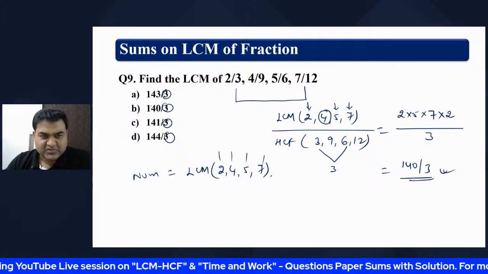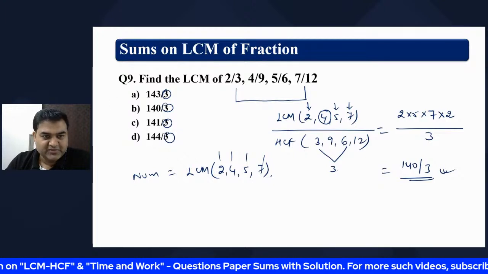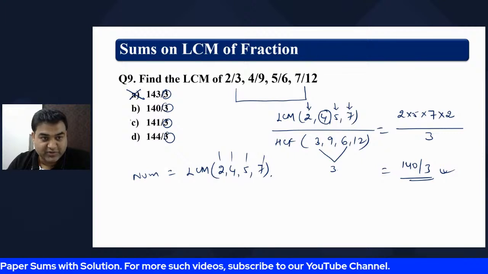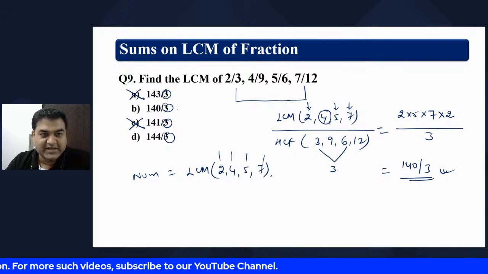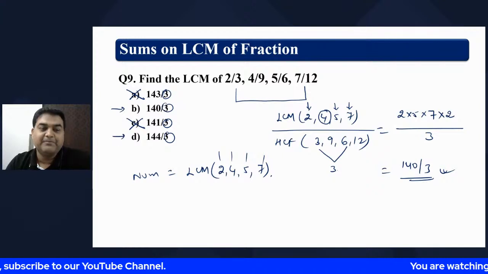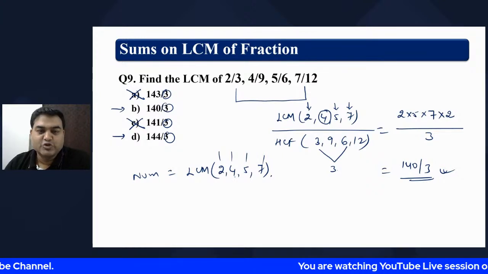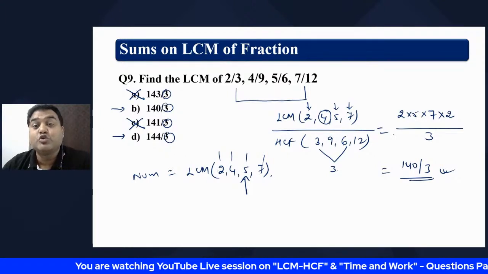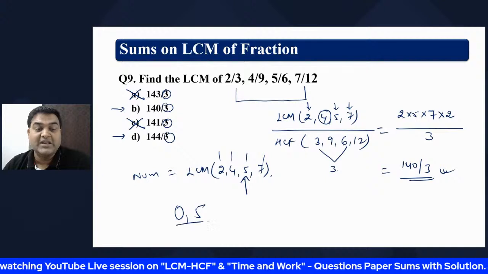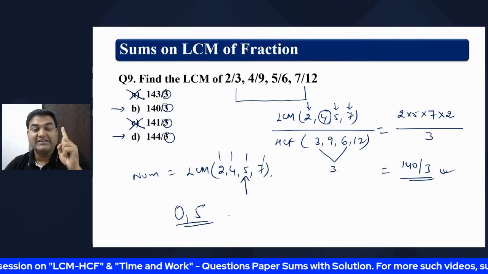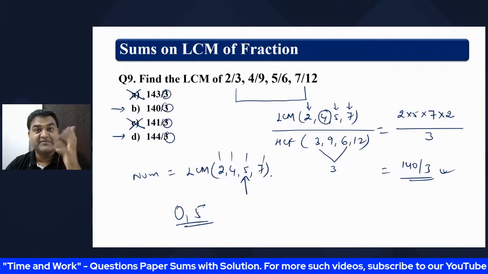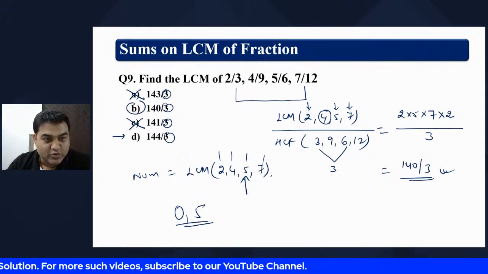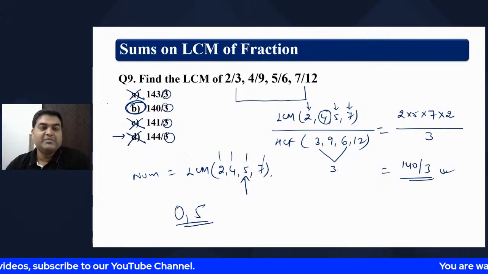Which are the numbers which are multiples of 2? Is 143 a multiple of 2? No. 143 is not a multiple of 2. 141 is not a multiple of 2. So the option can be B or D, because it is a multiple of 2. Let's go for 5. Any number which is a multiple of 5 will end with 0 or 5. 5 ones are 5, 5 twos are 10, that means 0. 5 threes are 15, ending with 5. 5 fours are 20, ending with 0. So this number ends with 0, this number does not end with 0. So only B is the factor.